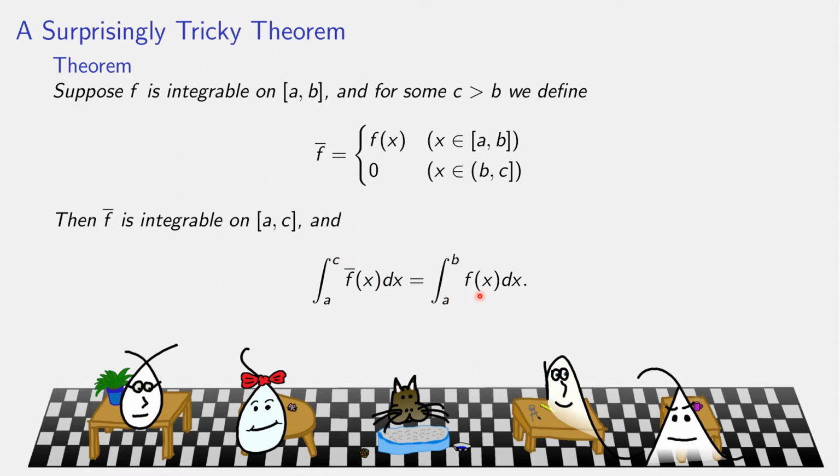F of x was only assumed to exist from a to b. I extend it by making it equal to f of x where f of x existed and making it 0 past that point. And we're saying the new function is integrable, and extending with this 0 doesn't even change the value of the integral.